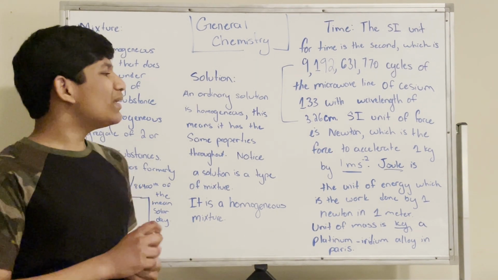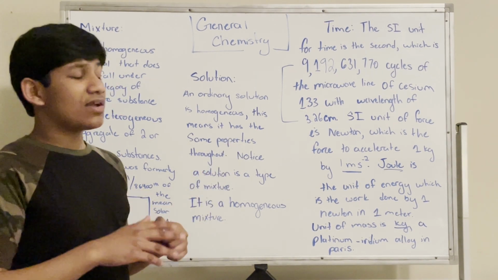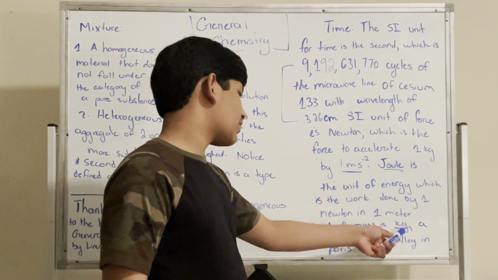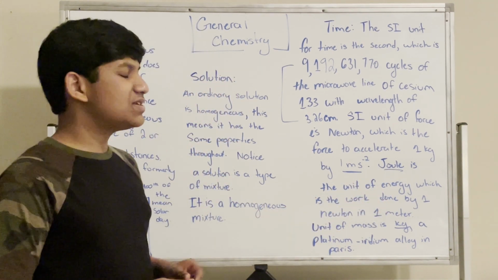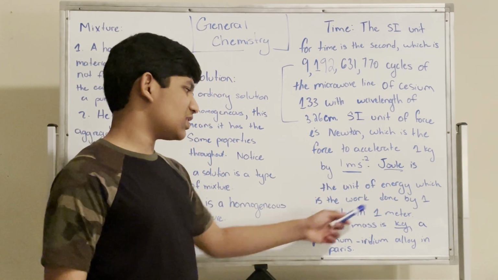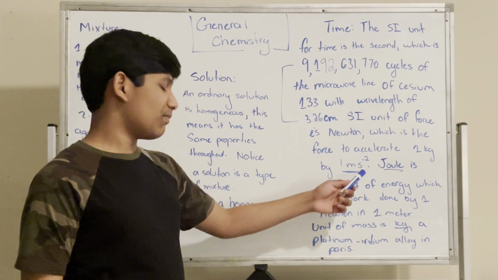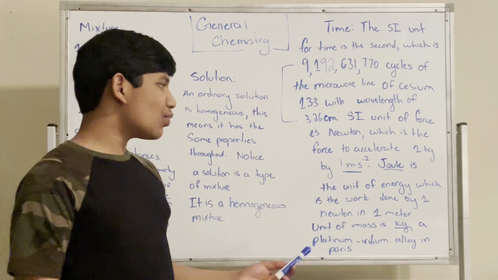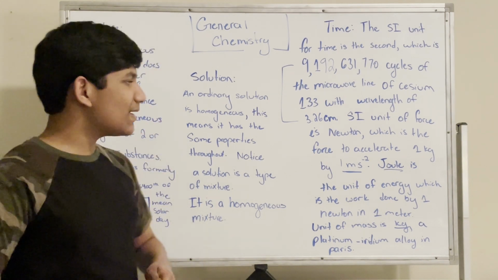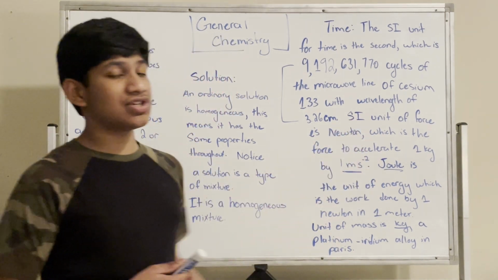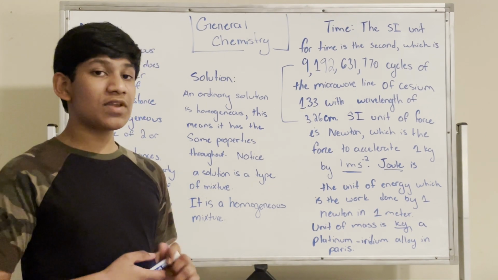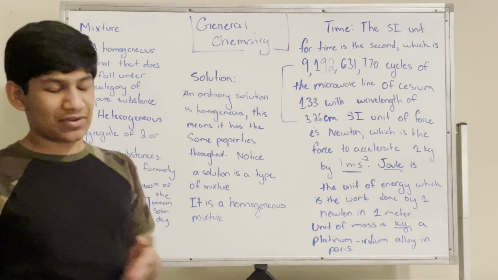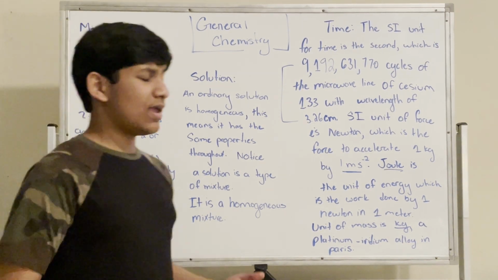As you can see over here, we can define some of the definitions, like a Newton, which is over here, or the joule, which is over here, by using the other units themselves. For example, a joule is based on a Newton and a meter, and a Newton is based on a meter and a second. Since a Newton is based off a meter and a second, and a joule is based off a Newton and a meter, we can see that they have an intricate relationship with each other. So the SI units can often be created from the other units themselves. You don't need an extra unit which is not in the SI system, which is pretty cool.